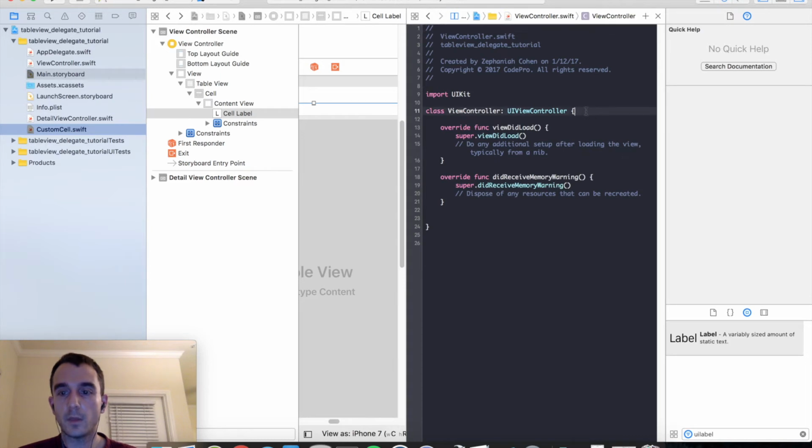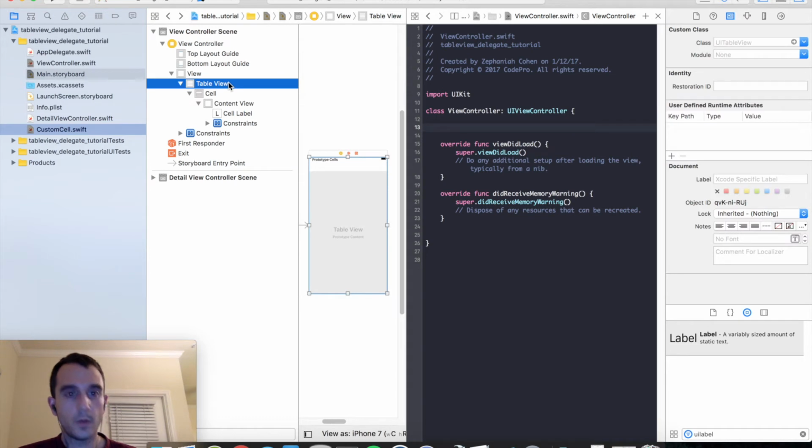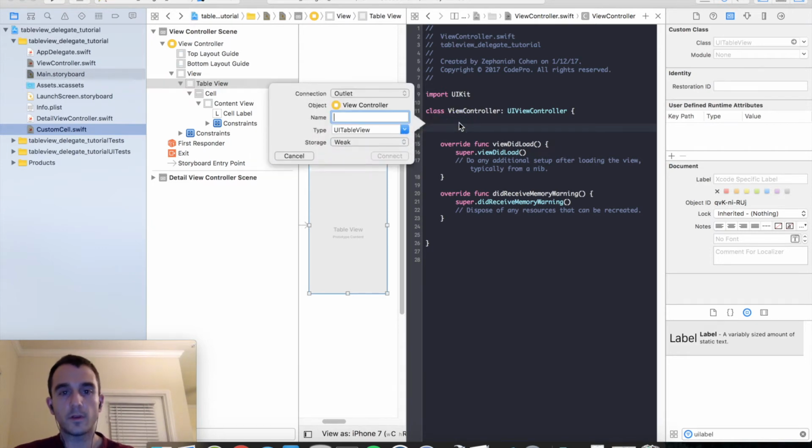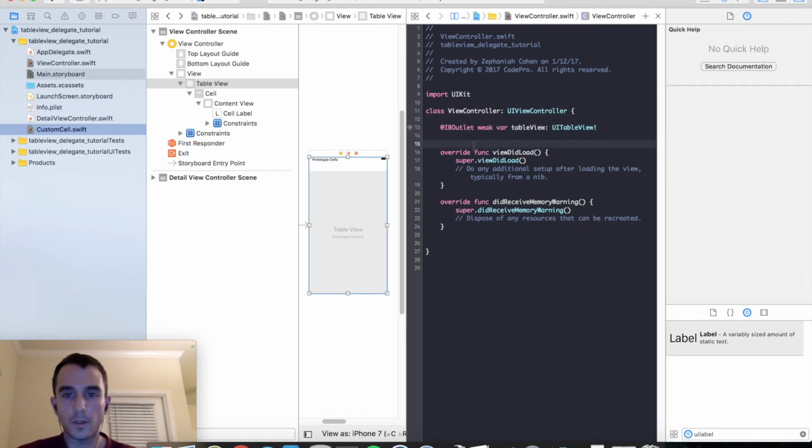Okay, now keep the assistant editor open, and we need to go ahead and find ViewController. And right here, we need to create an IBOutlet for our table view. So in our ViewController document outline, go up the hierarchy and select Table View. Hold down the Control key, click and drag, and let's make a new connection in ViewController, and we'll just go ahead and call this tableView. Okay, so now we are pretty much set up and ready to get coding here.